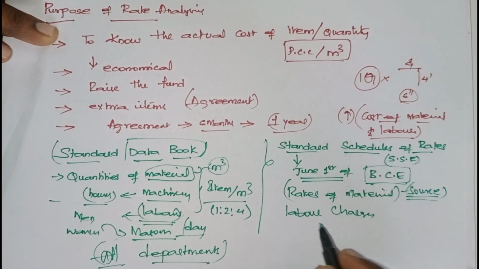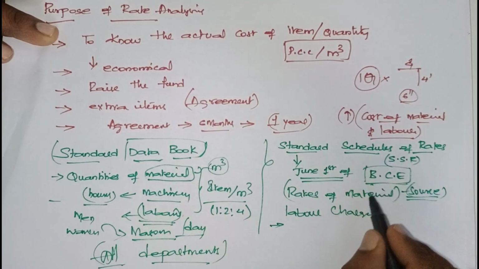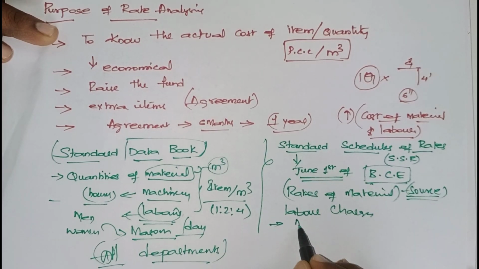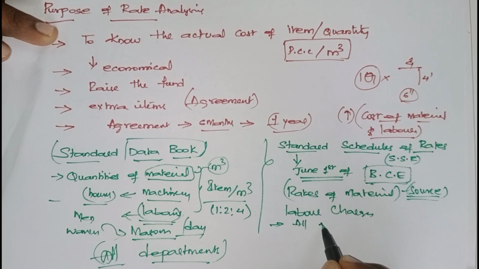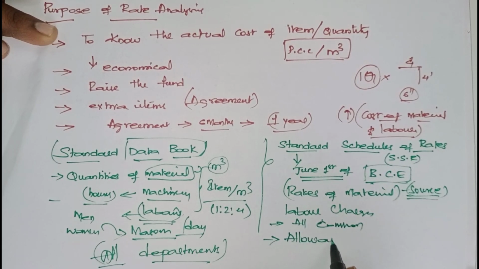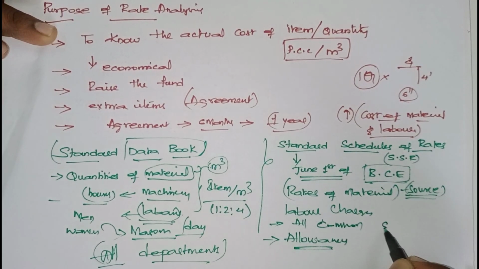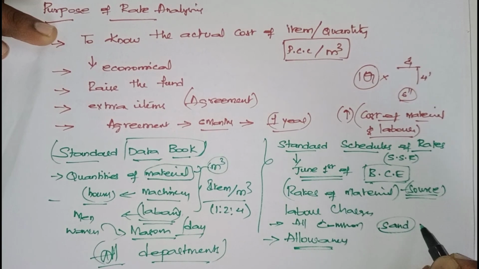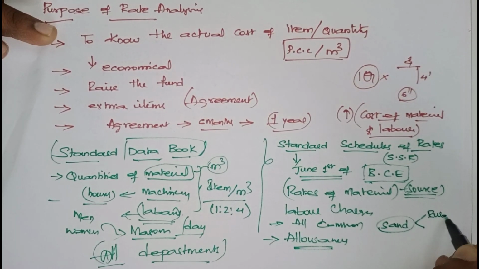Now this SSR will be common for all, but the allowances will be varying. Allowances will be varying means, suppose sand is there, sand cost will be different in rural area and urban area.